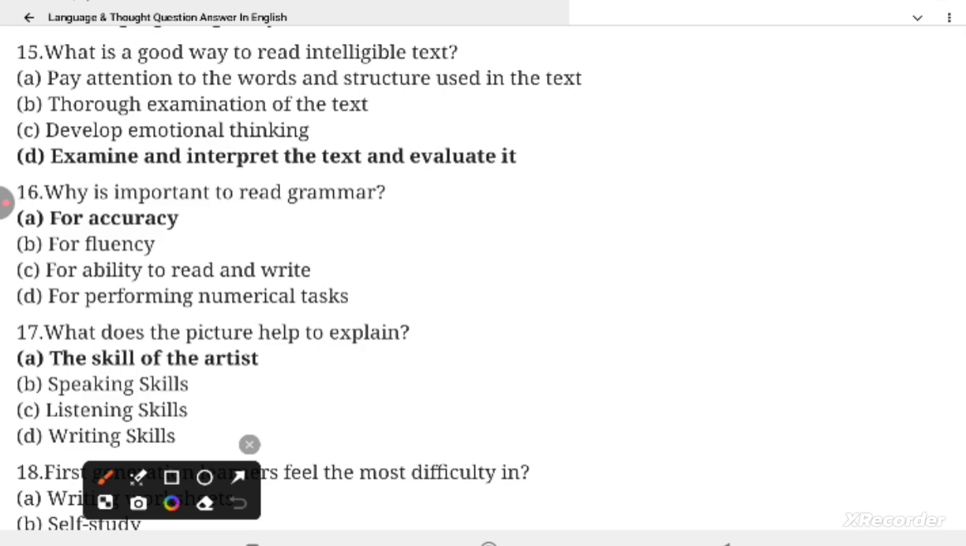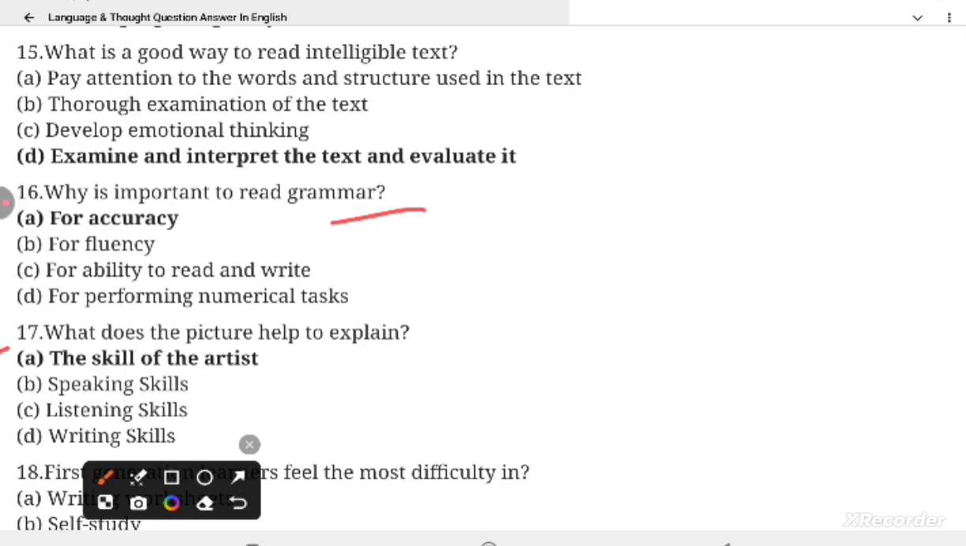Question 16. Why is it important to read grammar? Options: for accuracy, for fluency, for ability to read and write, for performing numerical tasks. And the correct option is for accuracy. Accuracy is important to read grammar.